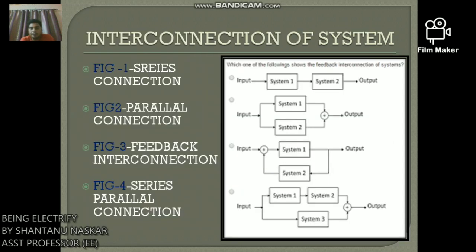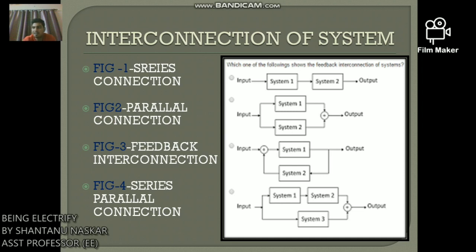So, some interconnection of systems. Many real systems are built as interconnection of several subsystems. One example is an audio system, which involves the interconnection of a radio receiver, compact disc CD player or tape deck with an amplifier and one or more speakers.